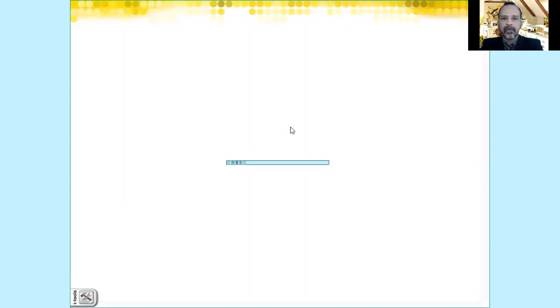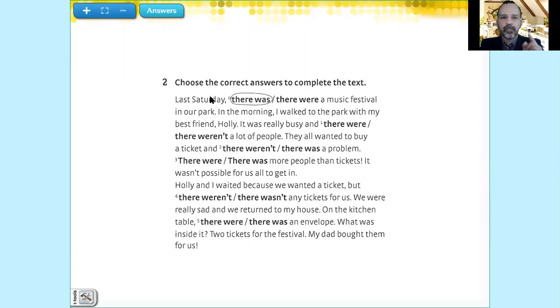Let's go to the second part, which says choose the correct answers to complete the text. For example, last Saturday talks about the past tense. There were a music festival. A music festival is singular, so remember, you have to choose the correct one. There was is for singular. So there was a music festival in our park. And then you continue doing the same. You have to pay attention. If it's singular, you have to use there was. And if it's plural, there were. Complete the text.